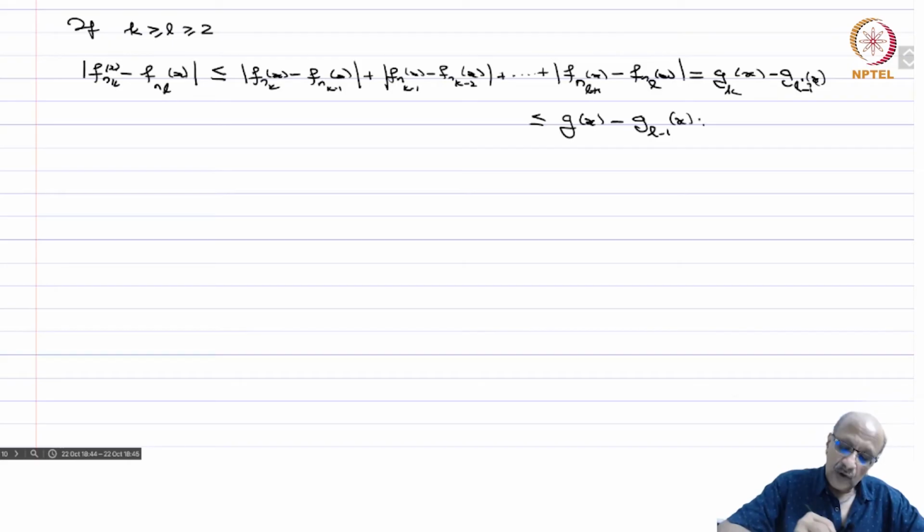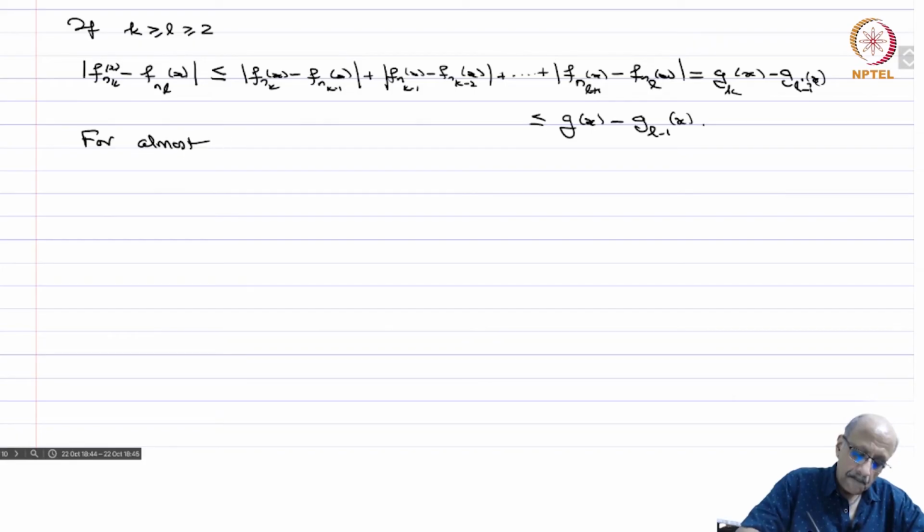Okay, but you know that g_n converges to g pointwise almost everywhere. Therefore, for almost every x, we have mod f_{n_k} minus f_{n_l} is less than or equal to g(x) minus g_{l-1}(x), which goes to 0 as l tends to infinity, and therefore f_{n_k}(x) is Cauchy.